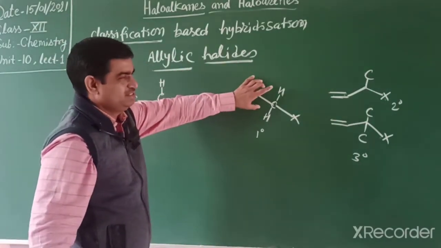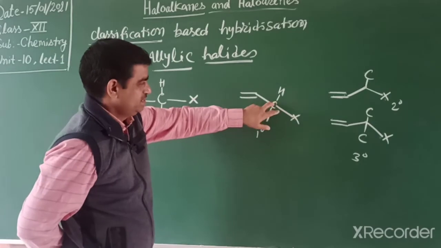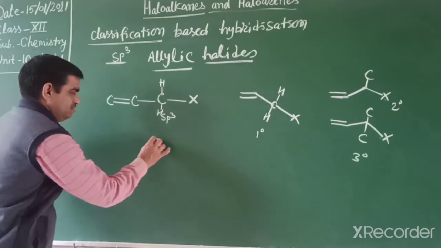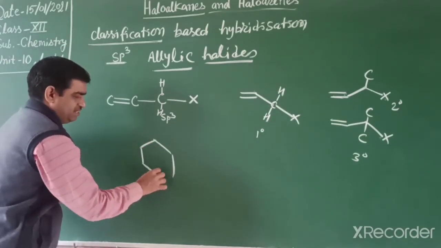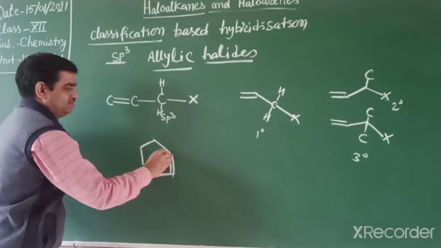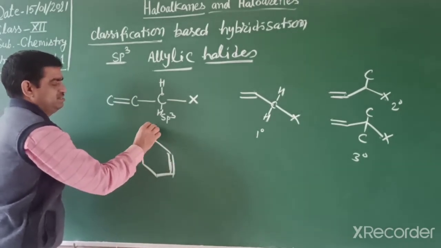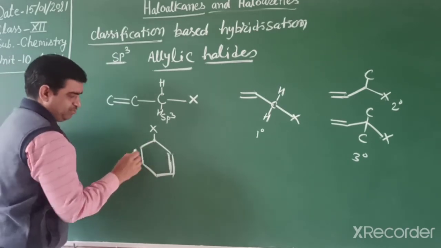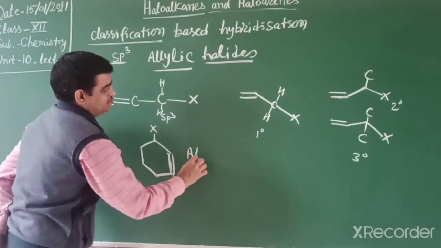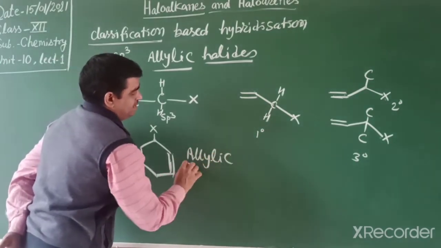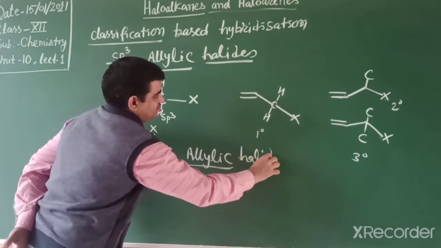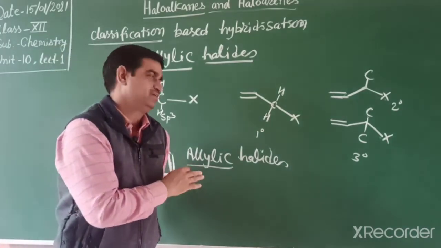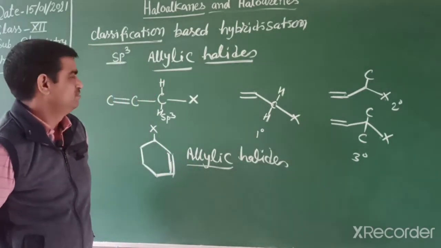But the allylic condition is special. When the halogen atom is attached, the next carbon is a doubly bonded carbon atom. In a cyclic chain, we can explain it like this. If a halogen atom is attached in this way, this carbon is attached further to this double bonded carbon. So this condition is known as allylic halides. Very important, because this halide is slightly stable.